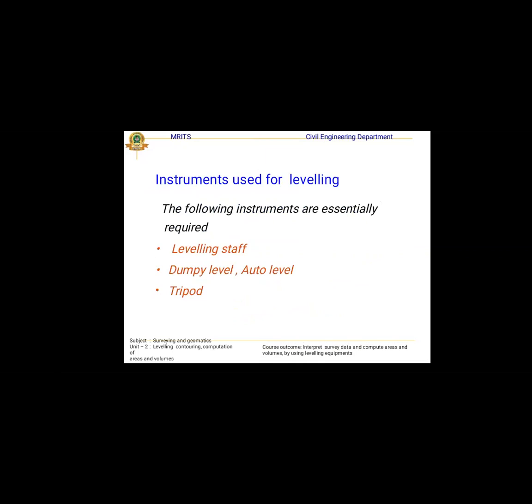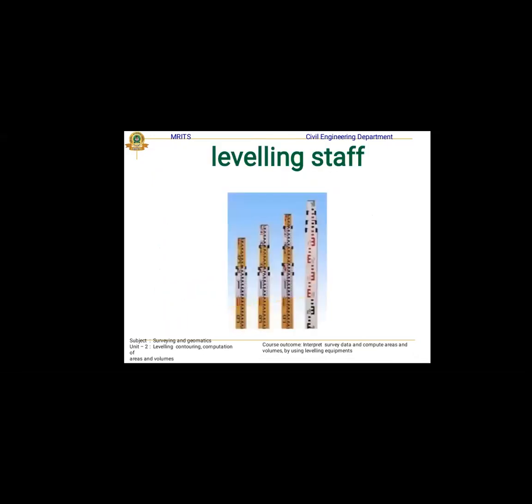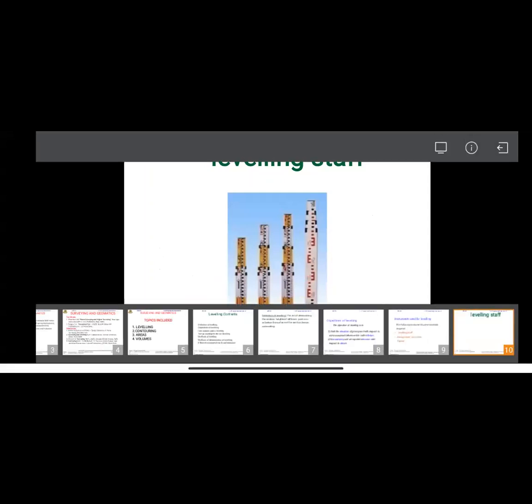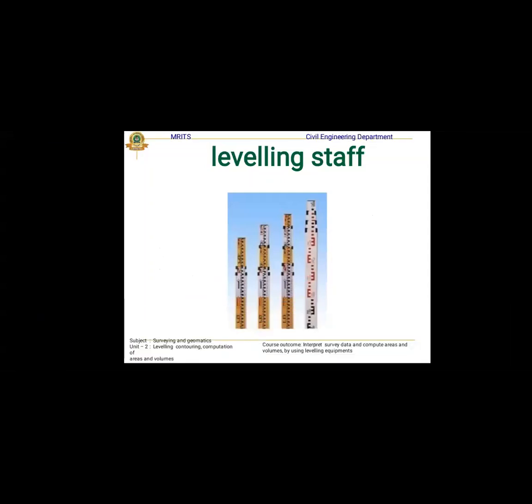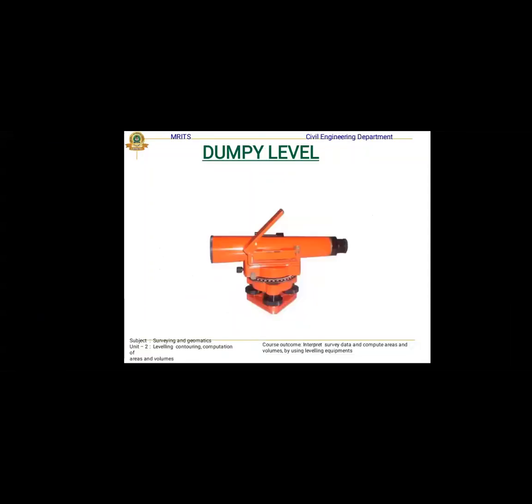Instruments used for leveling are the leveling staff, dumpy level, auto level, and tripod. The leveling staff is either a wooden leveling staff or an aluminum leveling staff. In the leveling staff, the reading is taken in meters. The dumpy level is used only for levels, not for finding horizontal and vertical angles.